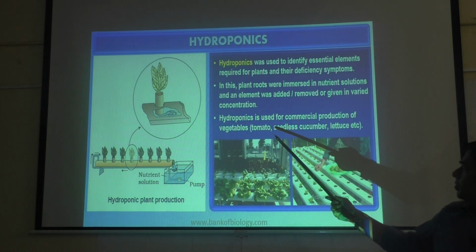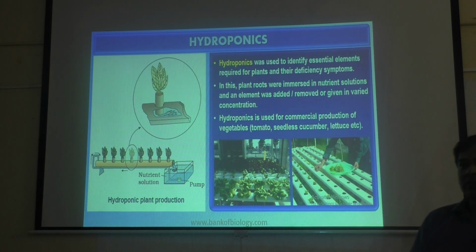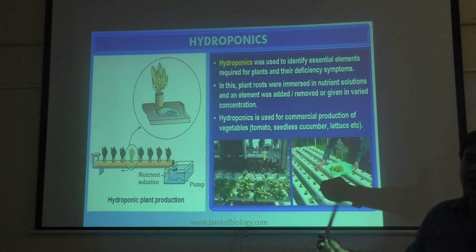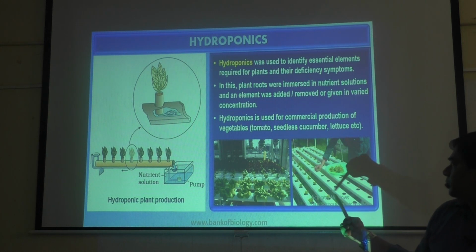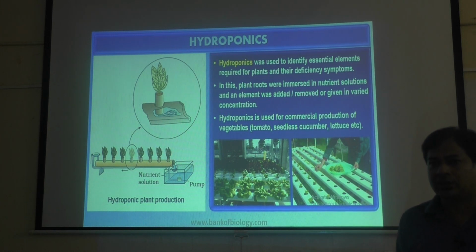Then tomato, seedless cucumber, lettuce, all these you can grow by using hydroponics. You can see here he is growing in a very small area, not even 10 by 10. He has used maybe 5 into 8 feet. Only in that much area he is growing, and you can see so many plants, more than 100 plants he is growing there.